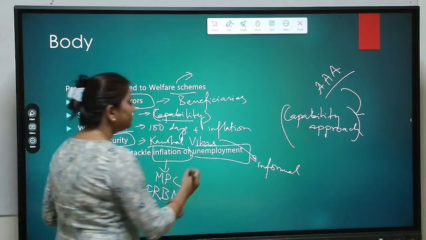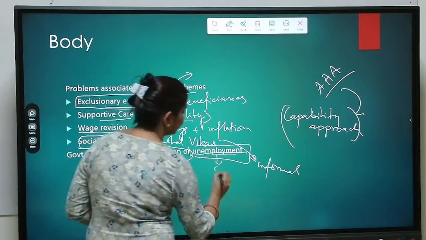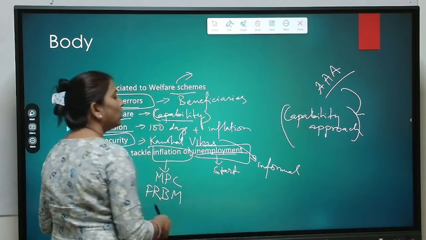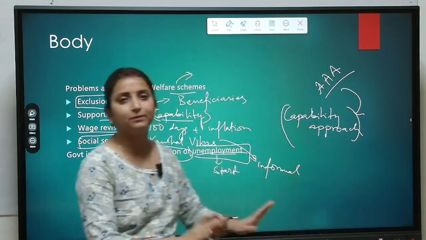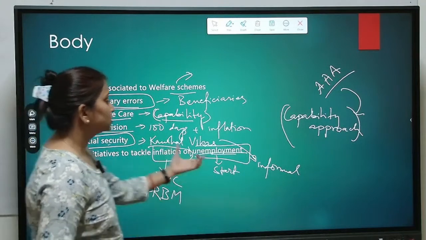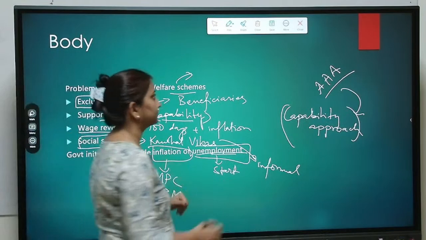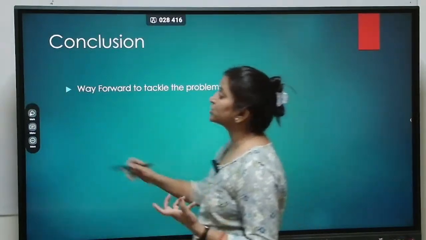Okay. And we are tackling the unemployment part also. So we have come up with the Startup India scheme or Stand Up India scheme. Okay. Or even Kaushal Vikas Yojana for skill development. Ultimately, because of skill development, we are giving them employment opportunities. So we are tackling the unemployment part and the inflation part also. But still we need to work upon this. Okay. So what should be the way forward?